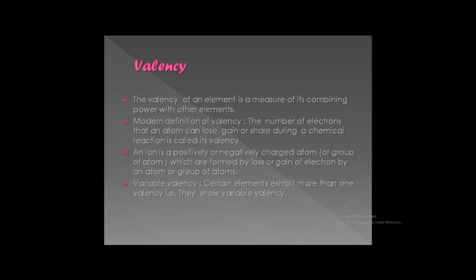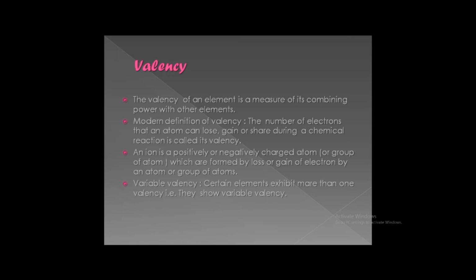For example, take the example of sodium. Its atomic number is 11. Its electronic configuration is 2, 8, 1. If sodium removes one electron from its outermost shell, its electrons will be 10 and protons will be 11. Therefore, sodium will carry a positive charge. From this we conclude that an element carrying positive charge formed by loss of one electron will be called monovalent.